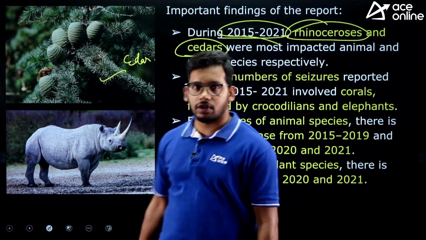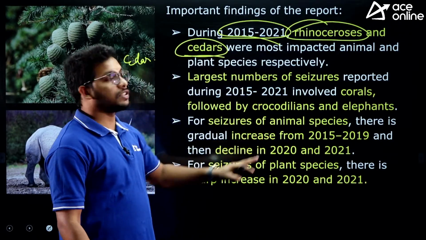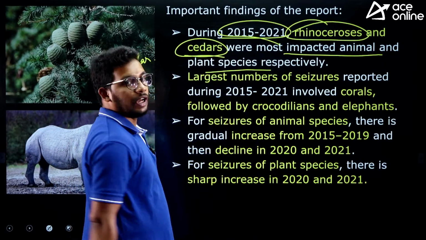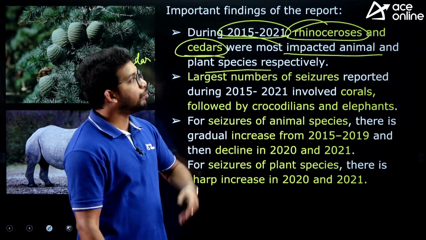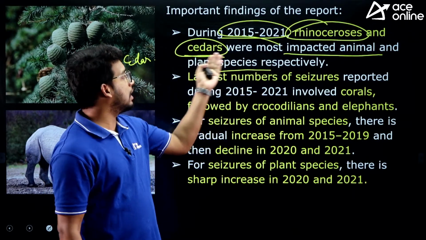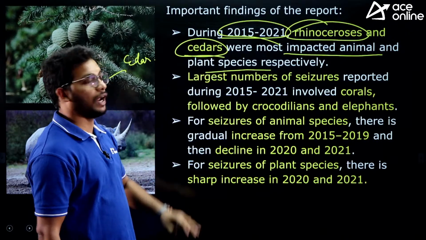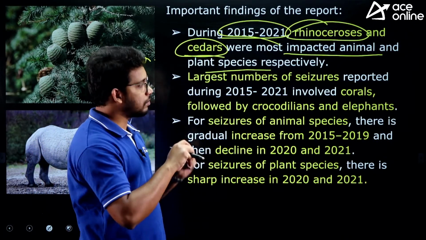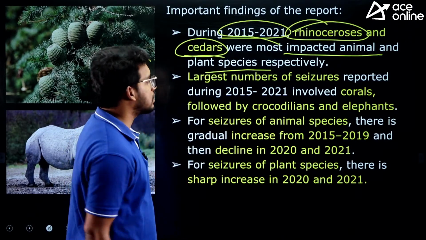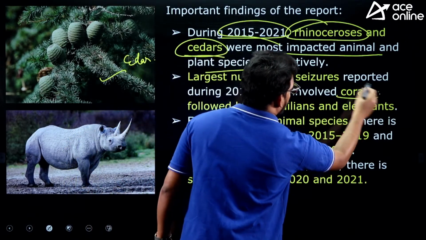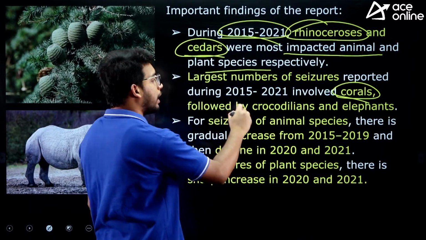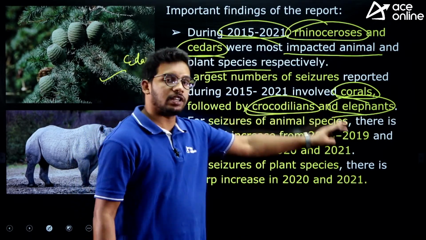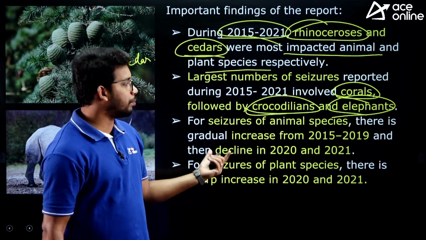Because of the illegal trade, the most impacted animal and plant are the rhinoceros and cedar respectively. But the largest number of seizures, that means seizures by the police, has happened for corals, followed by crocodilians and then elephants, right? So these three have the most seizures made by the police.